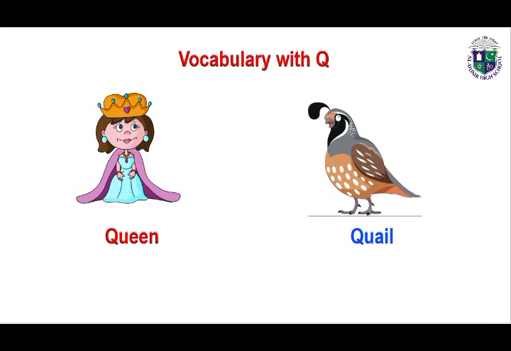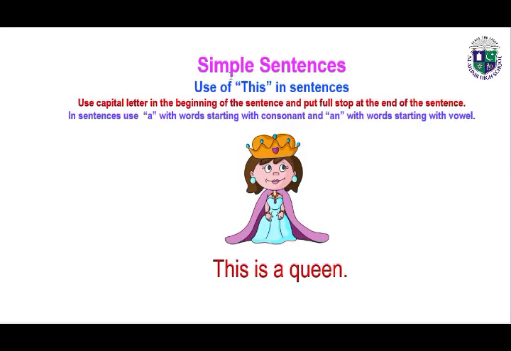Now use these words in sentences. We are making simple sentences of these words. Use a capital letter in the beginning of the sentence and put a full stop at the end of the sentence. In sentences, use a with words starting with consonants and an with words starting with vowels.